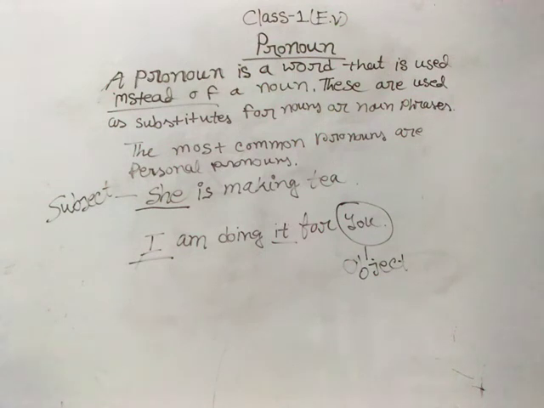I hope you got the idea about pronoun, that a pronoun is used instead of a noun. In the place of any name, we can use a pronoun. A pronoun can be a subject in the sentence. If a pronoun is at the very beginning of a sentence, like "she," it is a subject. If the pronoun is placed at the last part of a sentence, then it will function as an object.